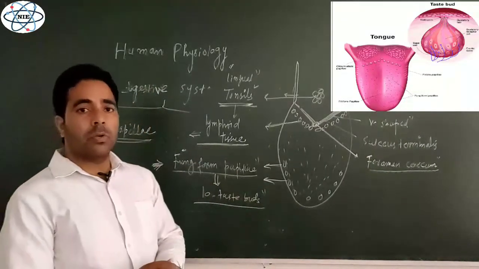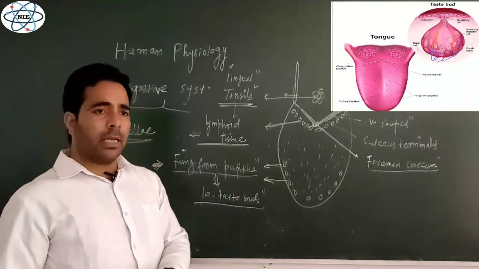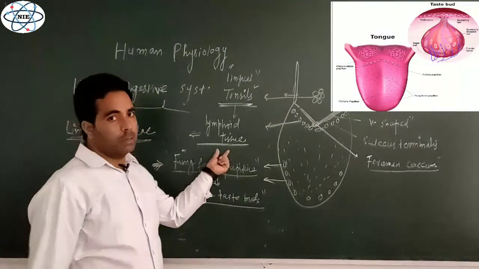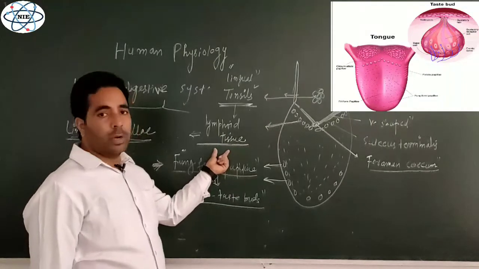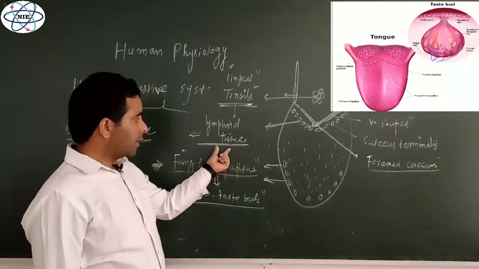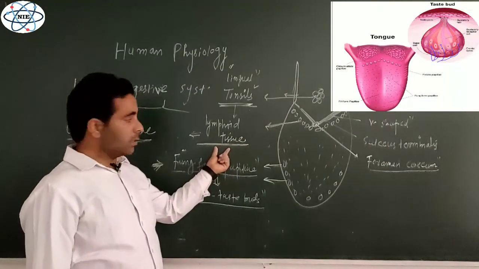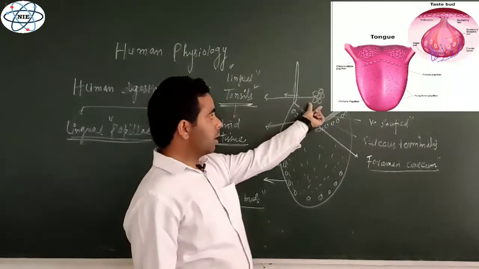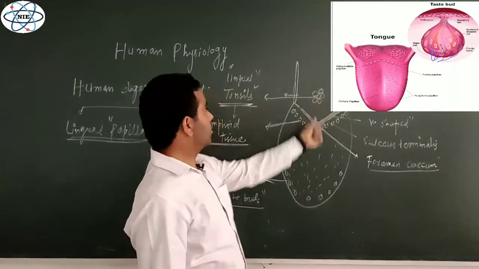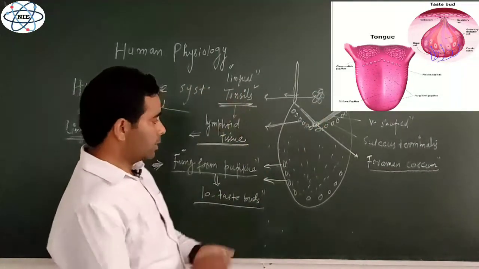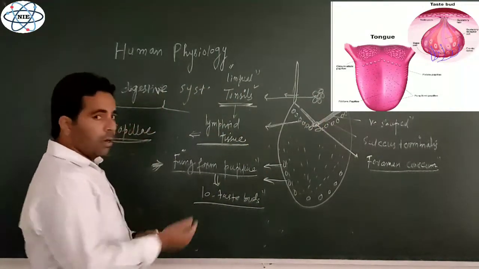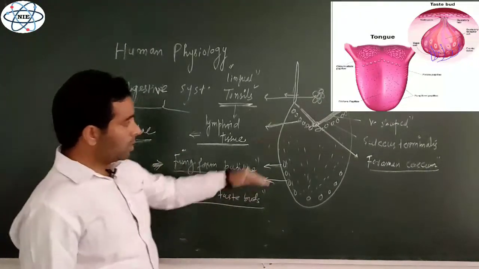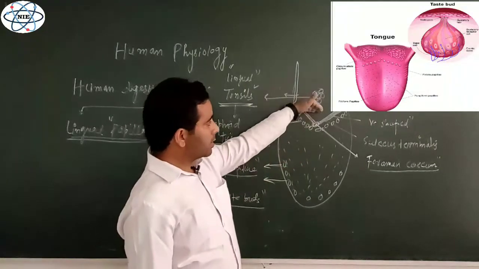B lymphocytes produce various types of antibodies. T lymphocytes are also of various types, and they provide a type of immunity. They are components of the immune system, the immune cells present in the lymphoid tissue. The lymphoid tissue on the posterior surface of the tongue is known as lingual tonsils. So these are the different types of structures present on the oral surface of the tongue and on the pharyngeal surface of the tongue.